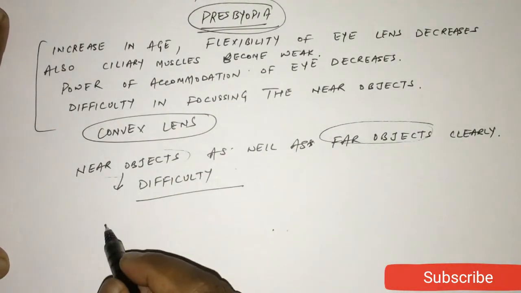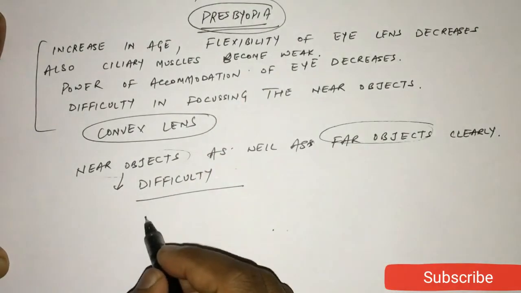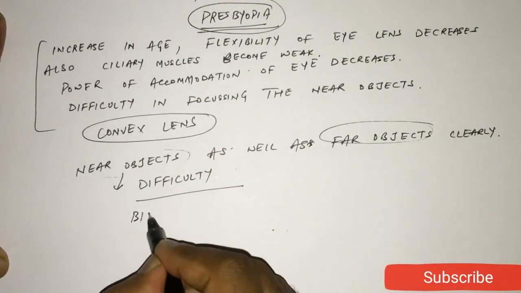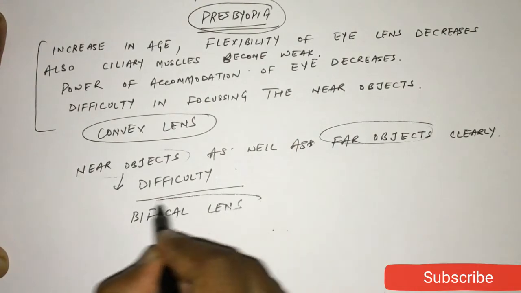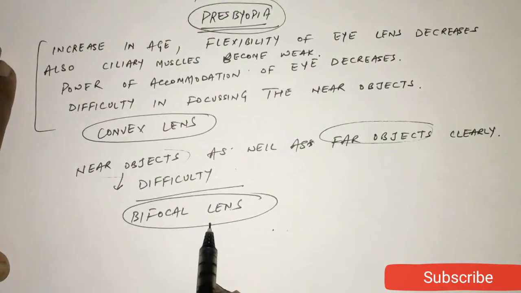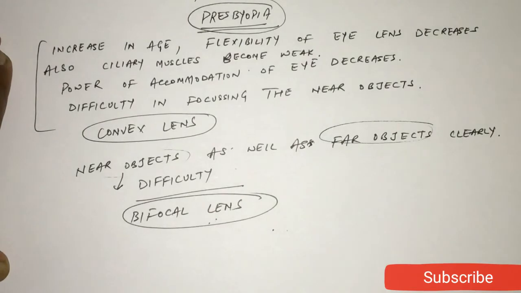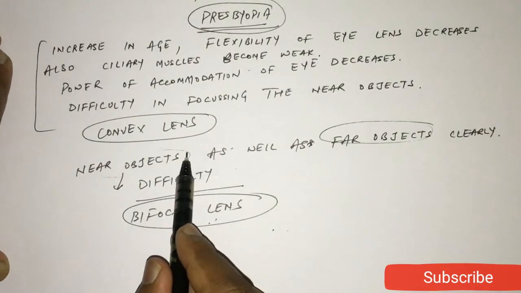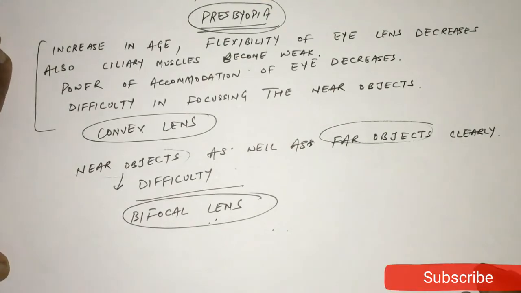In this case, the person with presbyopia uses bifocal lens. So bifocal lens is used in correcting presbyopia if the person finds difficulty in focusing near as well as far objects.